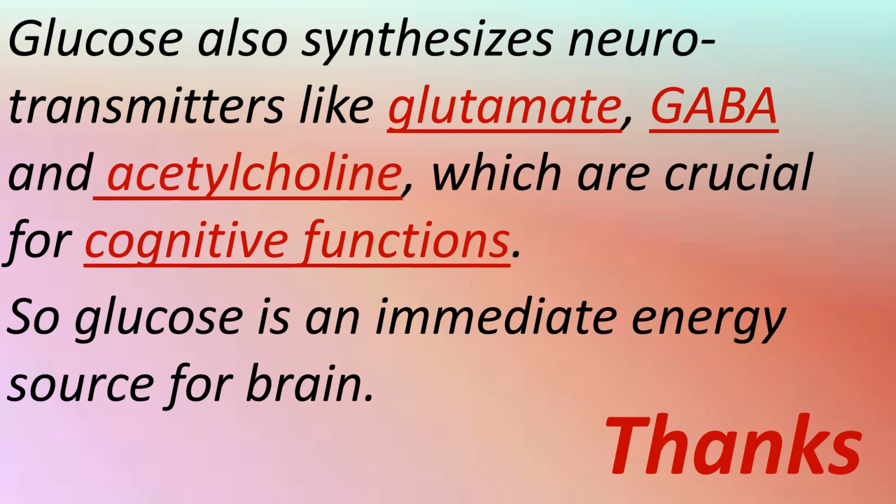GABA, gamma aminobutyric acid, is a neurotransmitter. Acetylcholine regulates heart rate and blood pressure. So they are important for cognitive function, meaning learning, attention, and decision making. So glucose is an immediate energy source for the brain.